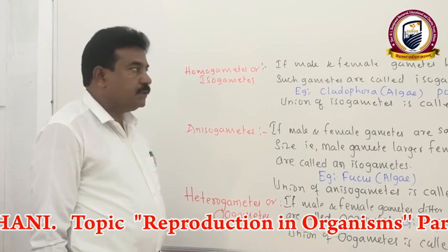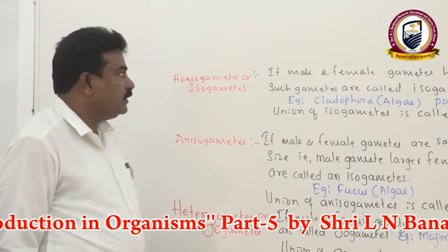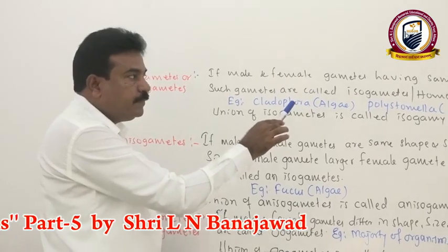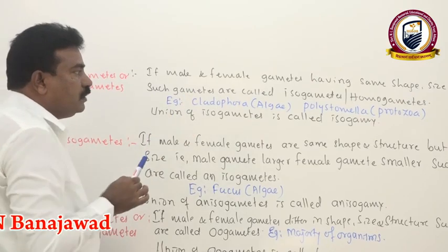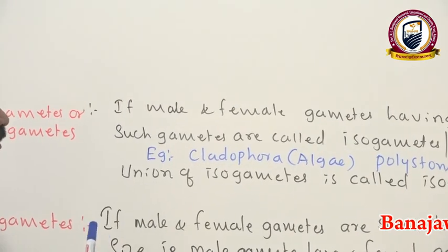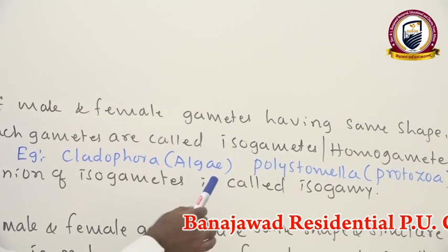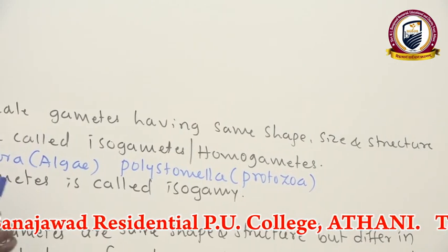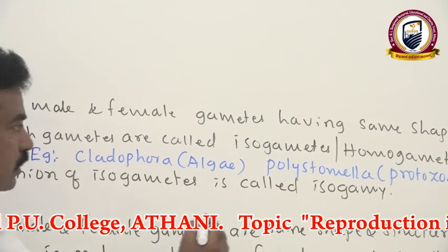These are the three types of gametes. The first one, homogametes or isogametes we say. Here, male and female gametes have the same shape, same size, same structure. Such gametes we call isogametes or homogametes. Generally, very rarely we see them, in Cladophora, which is an alga, and Polystomella, which is a protozoan. Then union of isogametes we call isogamy.